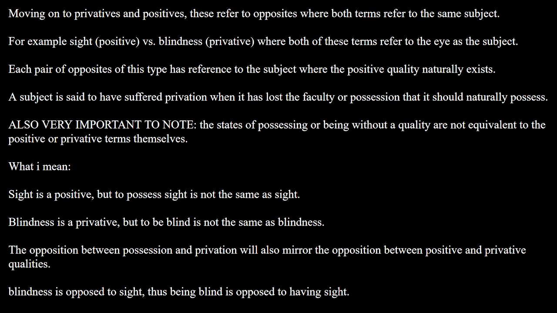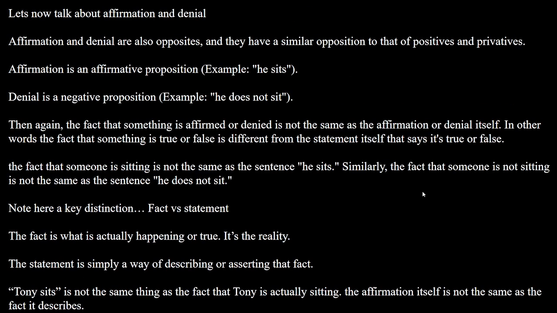And also, there's a very important note that I want you to take note of, that the states of possessing or being without a quality are not equivalent to the positive or privative terms themselves. What I mean by this is that sight is a positive, but to possess sight is not the same as sight itself, right? Blindness is a privative, but to be blind is not the same thing as blindness. The opposition between possession and privation will also mirror the opposition between positive and privative qualities. Blindness is opposed to sight, thus being blind is opposed to having sight.